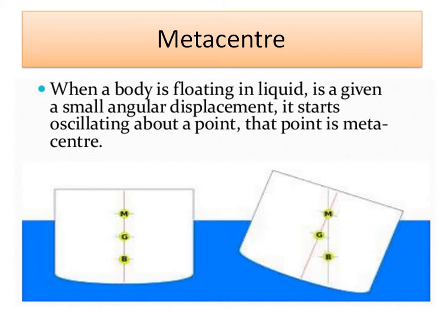So from this, we are going to introduce one more concept, which is called the metacentre. What is the metacentre? When a body is floating in a liquid and is given a small angular displacement, it starts to oscillate about a point, and that point is called the metacentre.